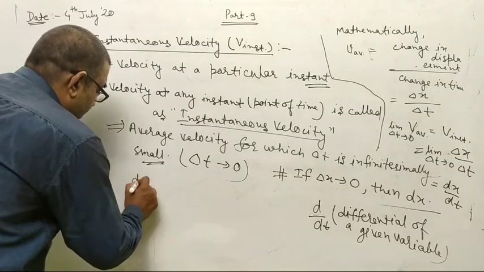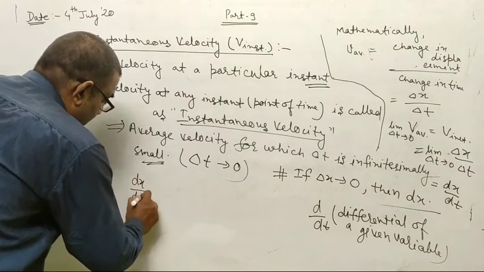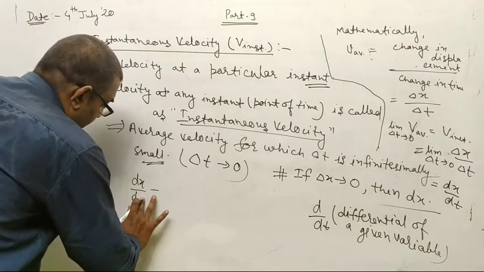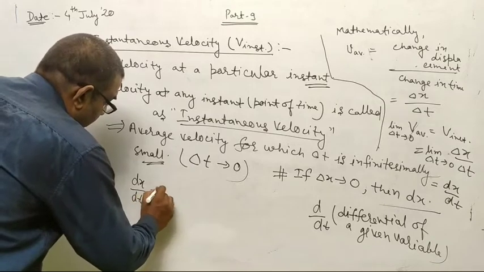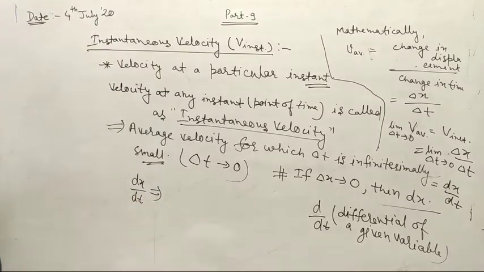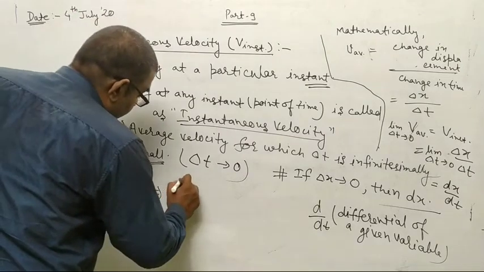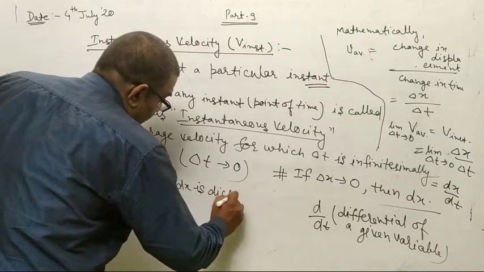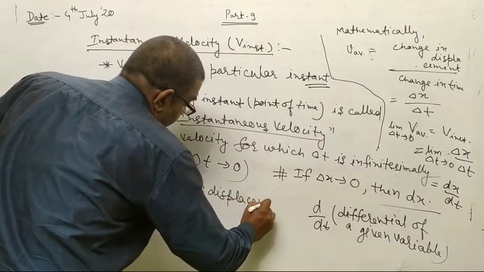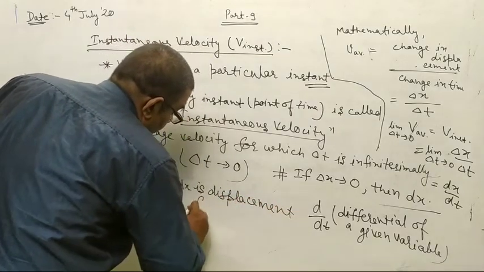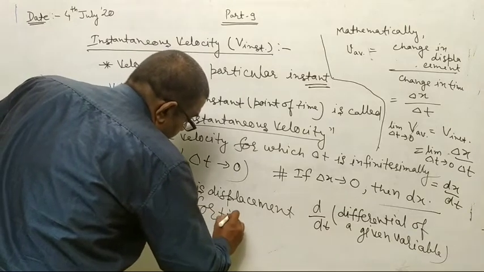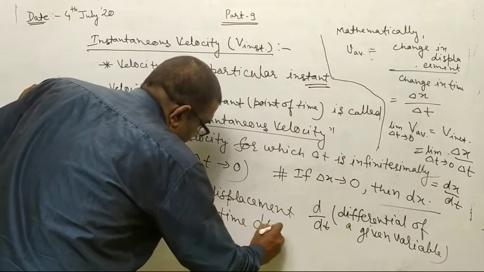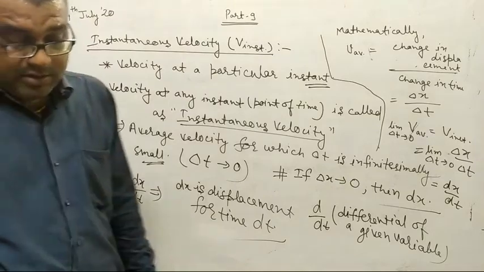Here dx upon dt means that dx is the displacement for time dt.